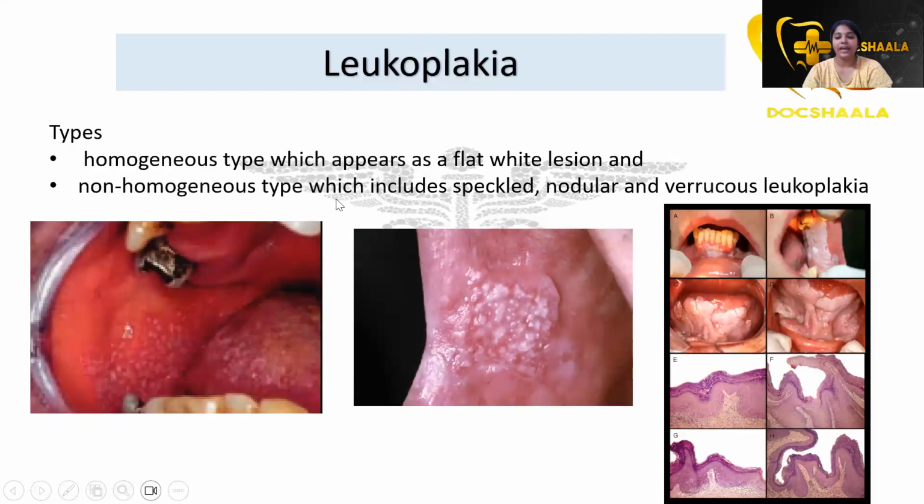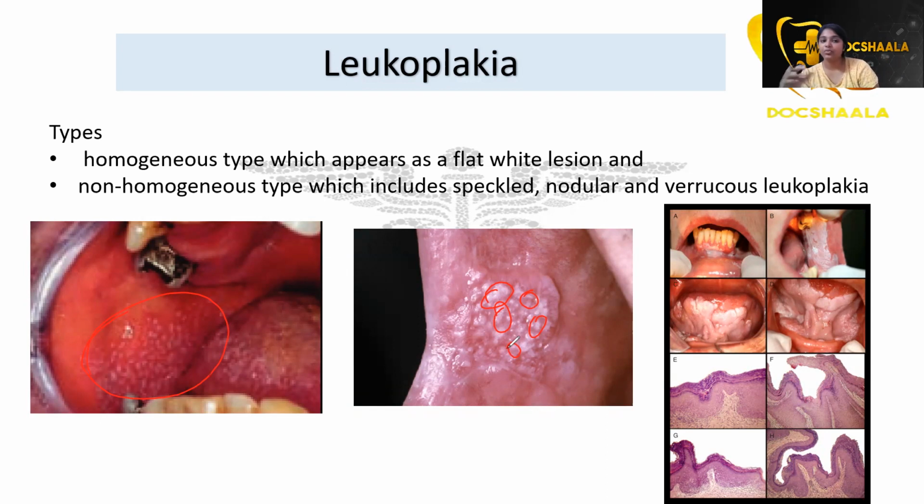So we have types of leukoplakia. We have the homogeneous type and the heterogeneous, non-homogeneous type. Homogeneous appears as a flat white lesion, which I have shown you in the previous photographs. Non-homogeneous types are of 3 types: speckled leukoplakia, nodular lesions, and verrucous leukoplakia. So the speckled leukoplakia you can see in this image here. The lesion is like a speckle, like small, tiny dots. Whereas in nodular, you can appreciate big nodules, right? So this is the nodular type of leukoplakia.